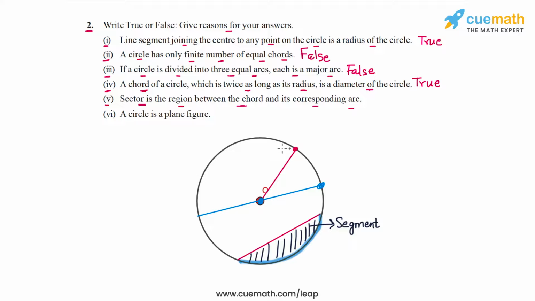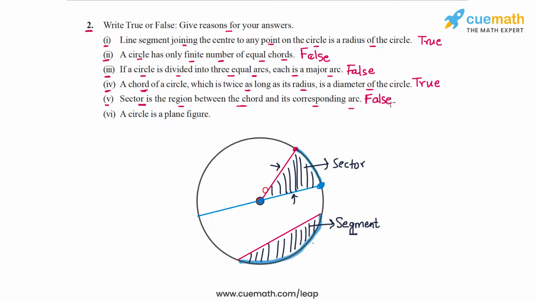A sector is basically when you take an arc, and we have the 2 radii drawn at the endpoints of the arc, and we take this whole region. This is a sector. So what's referred to in the statement is a segment. So the statement in part 5 is false.